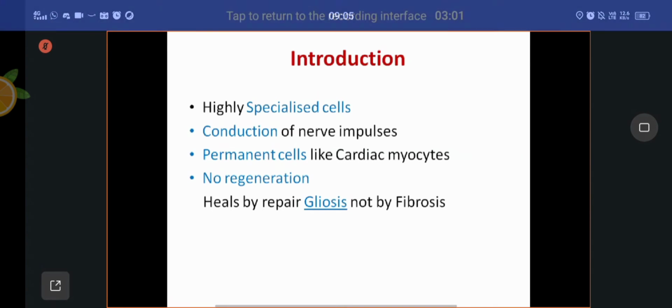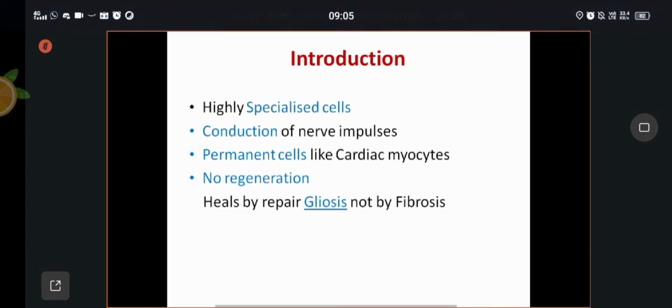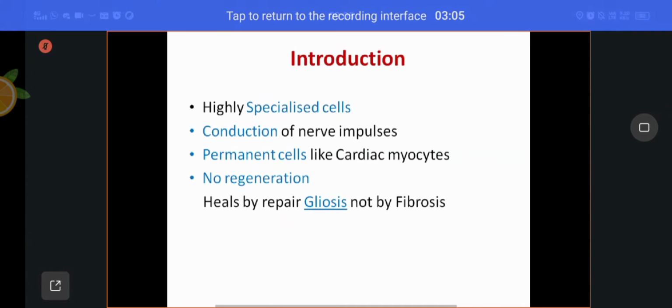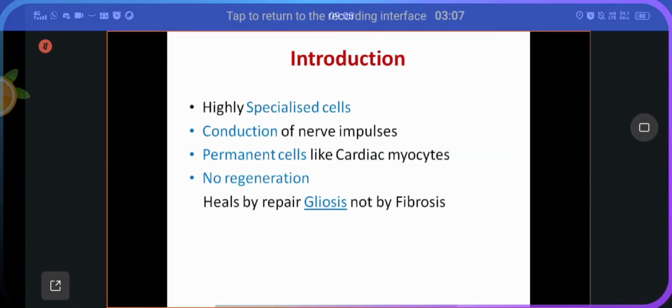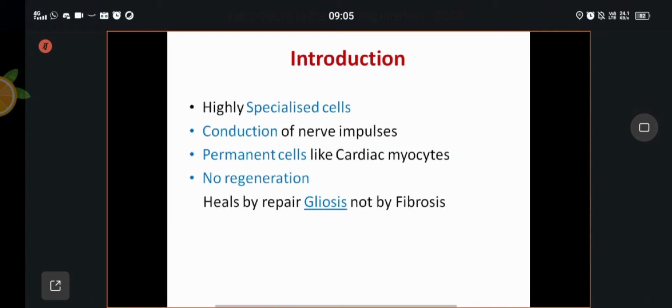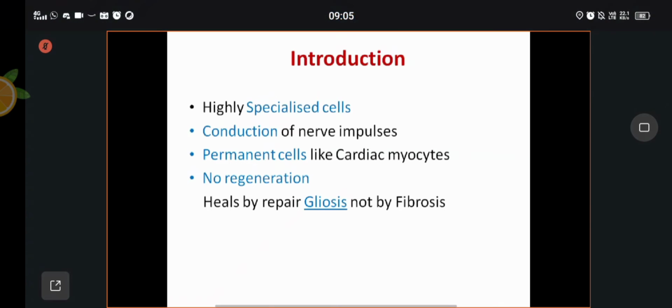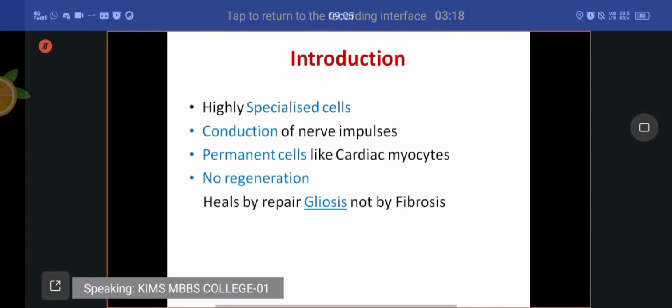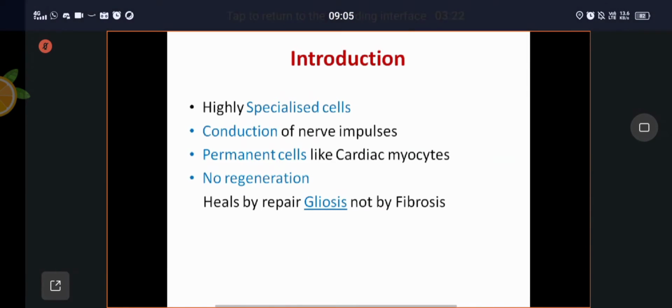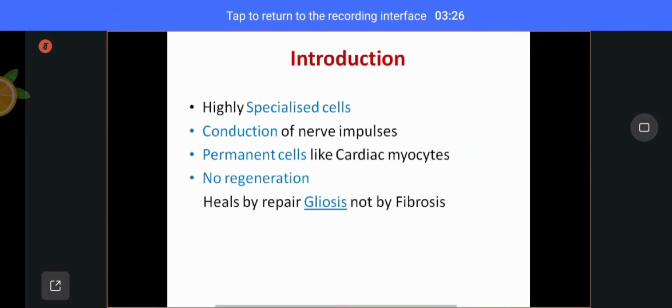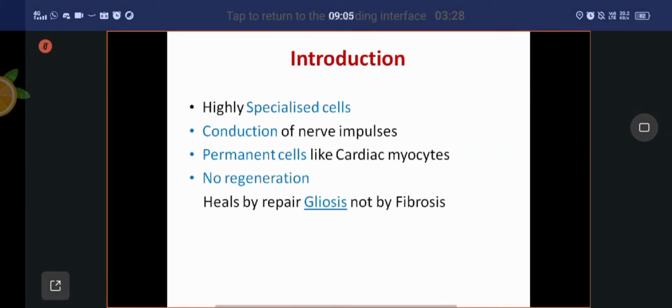Permanent cells means after birth, the cell number is fixed. There will not be any further increase in the number, or any regeneration of those cells if they get damaged. That is very, very important.